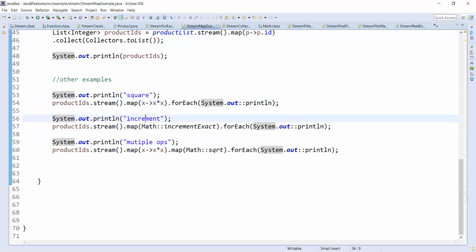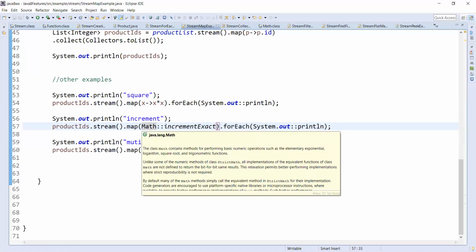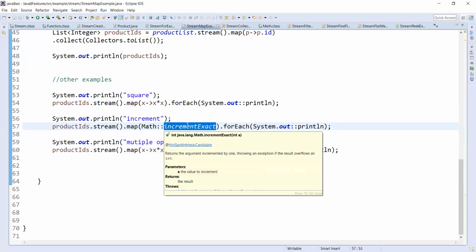And the other example, increment. I'm just showing another example of how we can use the method reference operator with map. So this is a lambda expression with map, and this is the method reference operator with map. By this time my stream is 1, 2, 3, and I'm trying to increment. What incrementExact does is increment by 1.